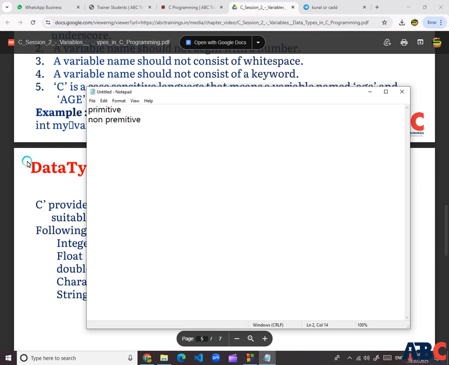Primitive data types include int, with a size of 2 bytes. The second is the character data type, char, having a size of 1 byte, which is 8 bits. The third one is float, which is 4 bytes, and the last one is double, which is 8 bytes.